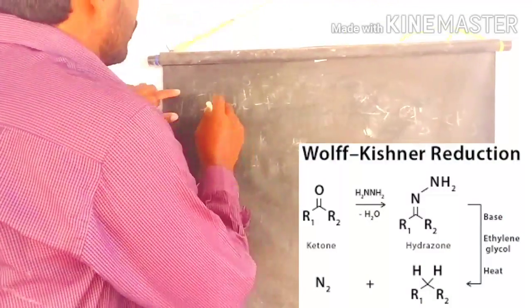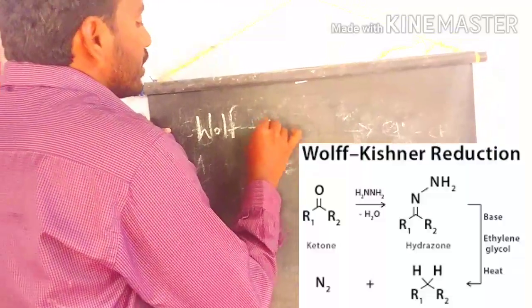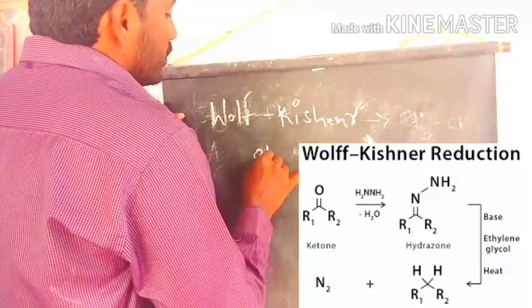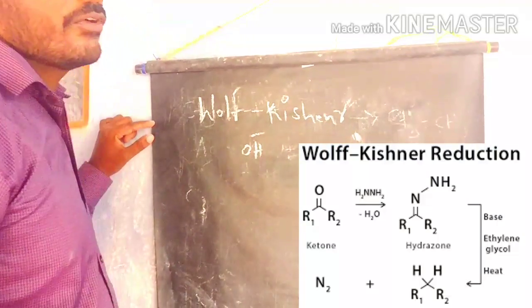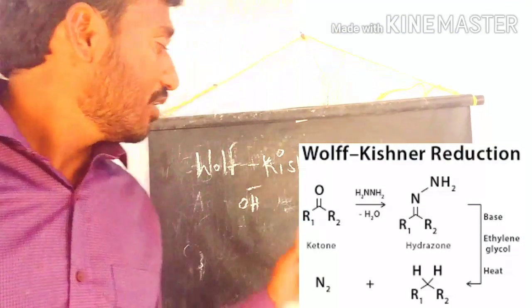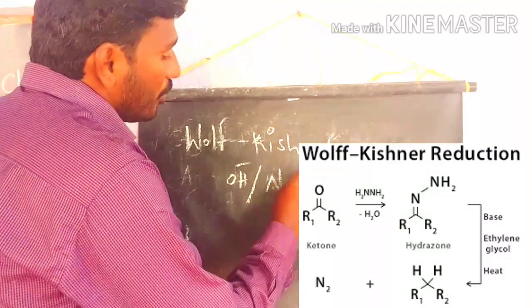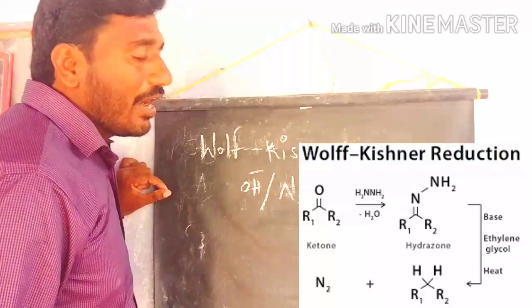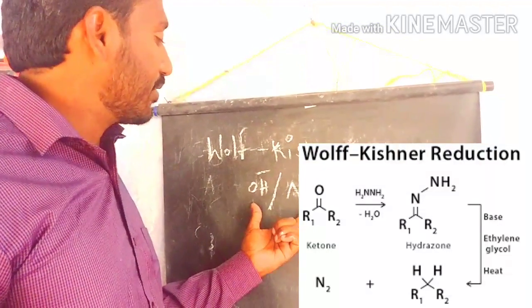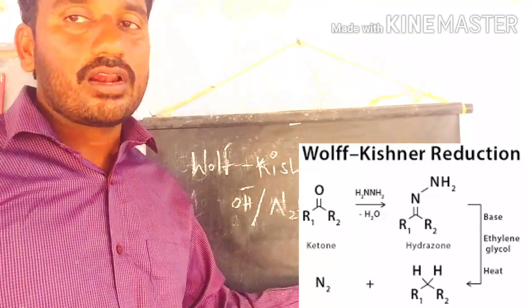The last reduction process is the Wolff-Kishner reduction. What is the Wolff-Kishner reagent? It is a basic medium reagent. That's why we take OH minus, like strong bases such as sodium hydroxide and potassium hydroxide, as you wish. In the presence of this basic condition, hydrazine reacts in basic medium, converting carbonyl compounds into alkanes.